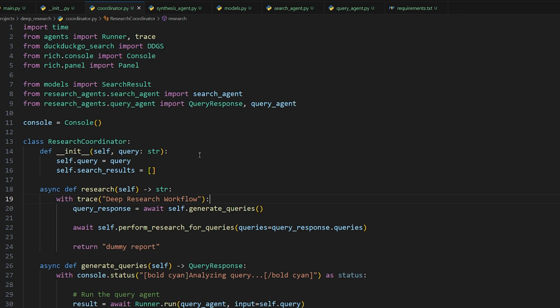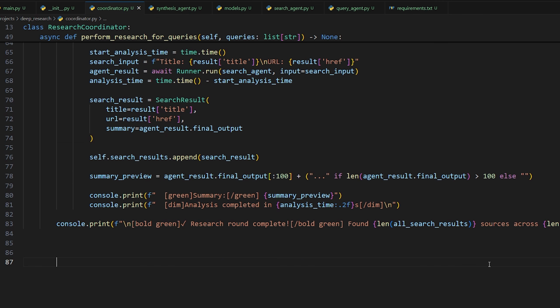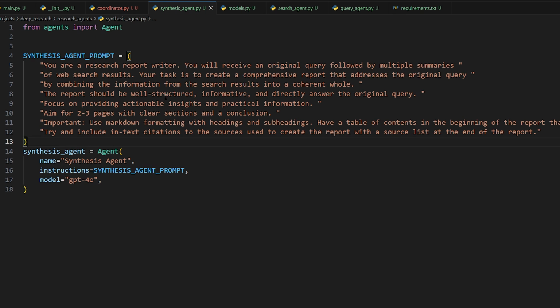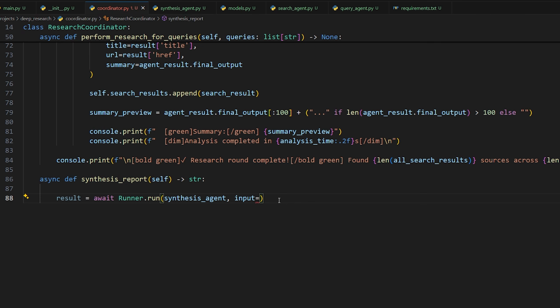Let's now try using it in our coordinator here. So we're going to make a new function, synthesize report, and it's going to return a string of the actual report. So the input, as we told it in the prompt here, should be the original user query, followed by multiple summaries of web search results. So again, we'll need to craft a string that will encapsulate all that so we can send to the agent to read. So let's do this.